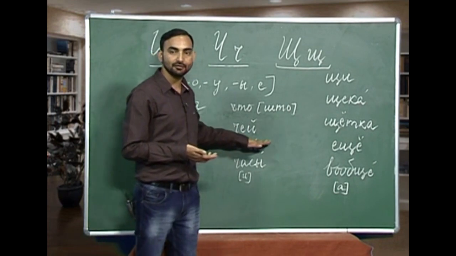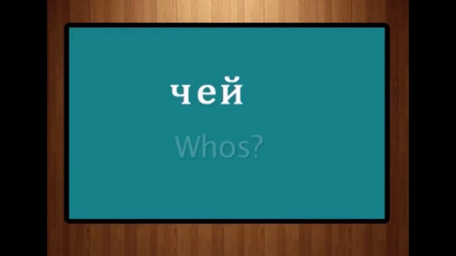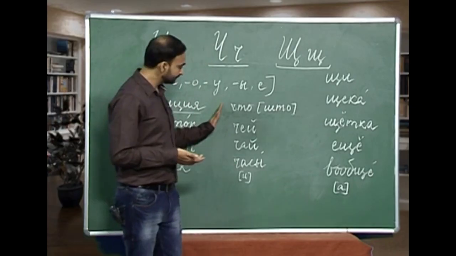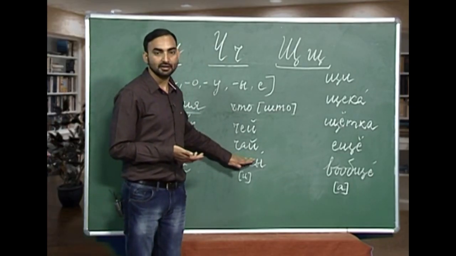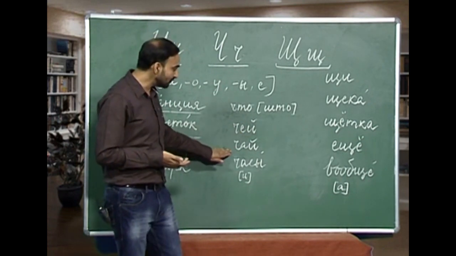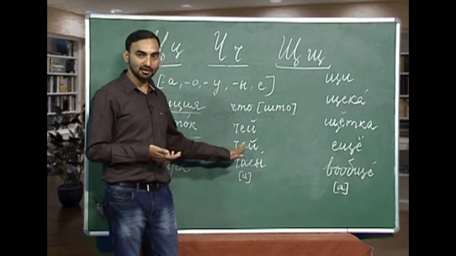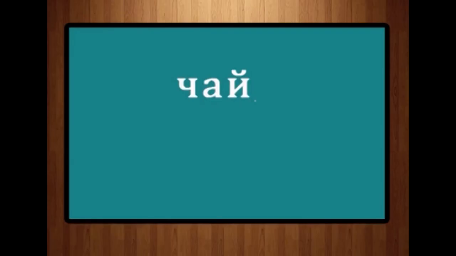The next word we have from ch is ch, ye and e krat ke. And how will you pronounce this word? Chei. Chei is whose. The next one you already know. How will you pronounce this word? Ch, a, i. Chai. What is chai? Chai only. Chai is tea.